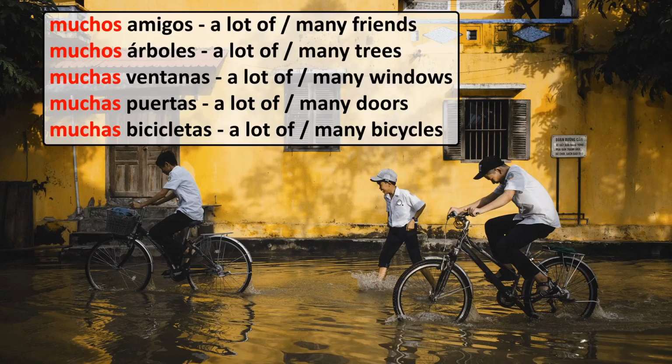It works the same with count nouns. We have again two forms, one for each gender. Muchos in masculine gender, muchas for feminine gender. Muchos amigos, a lot of friends, many friends. Muchos árboles, muchas ventanas, muchas puertas, muchas bicicletas.